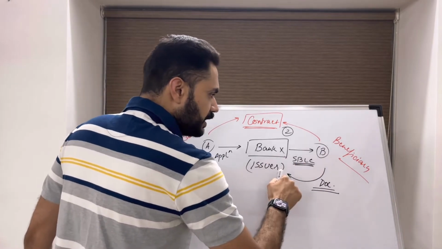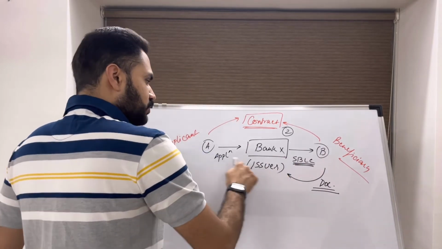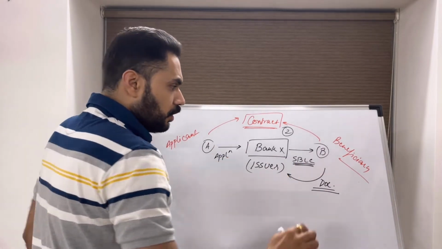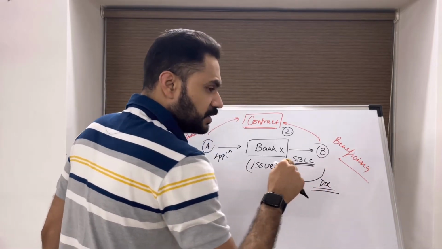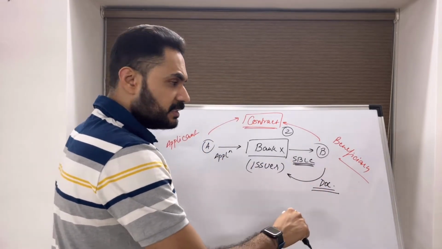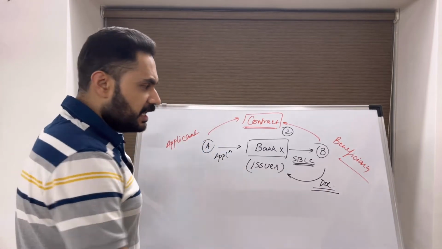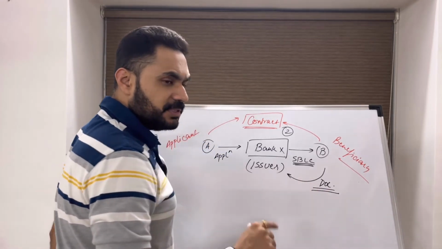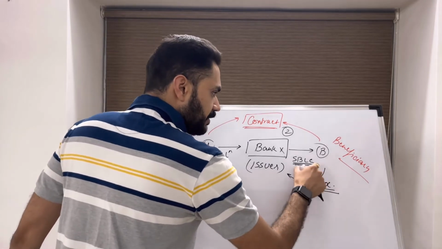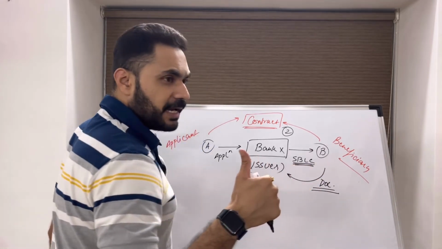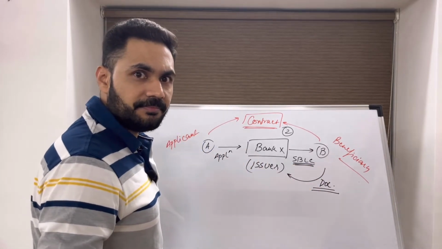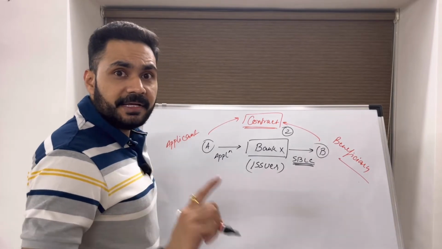The bank will not look into whether the actual performance has been made or not, or the actual genuineness of the facts mentioned in these documents. If on the face of it the documents appear to be genuine and complying with SBLC terms and conditions, the bank will make the payment.